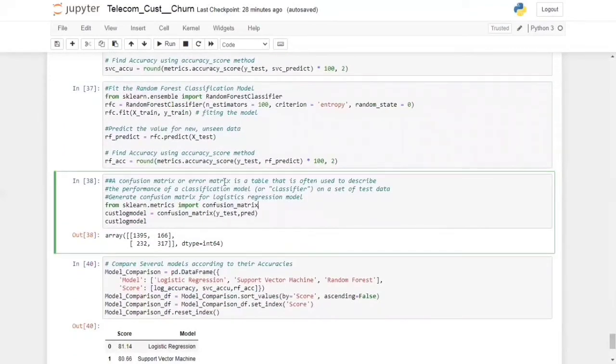After that, we have used the confusion matrix from the sklearn.metrics package. A confusion matrix is an error matrix which gives the result in a table and is often used to describe the performance of a classification model on a set of data. As we can see after running this cell, we have 1395 correct values and 317 correct values, and 232 incorrect values and 166 incorrect values. The correct predictions are 1712 and the incorrect predictions are 398.